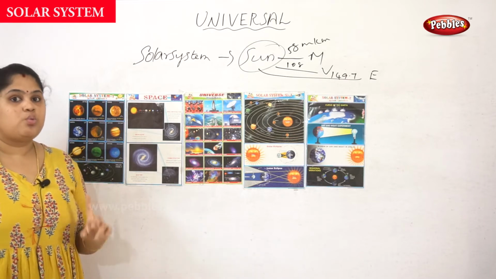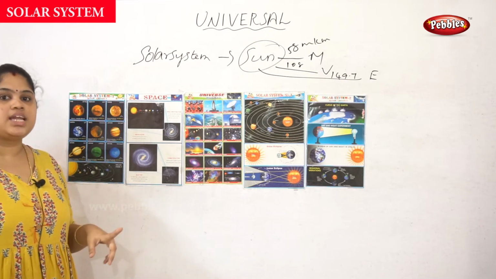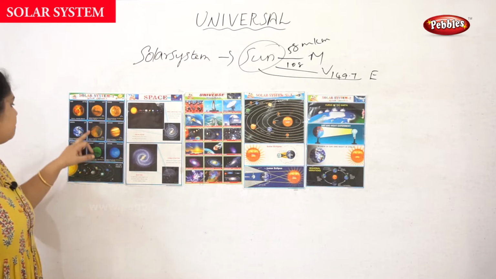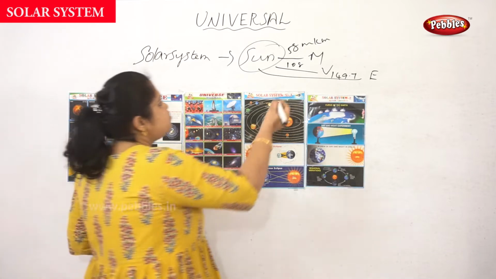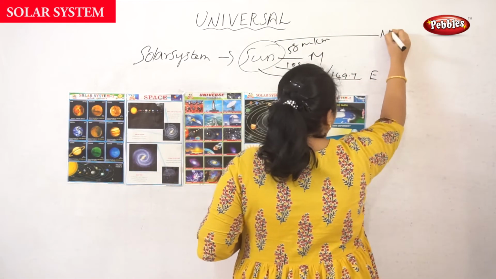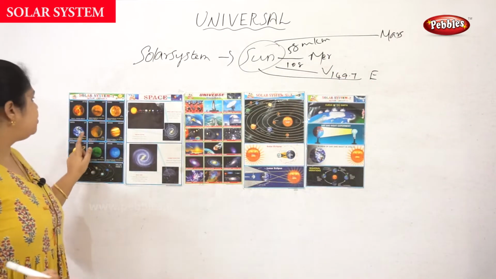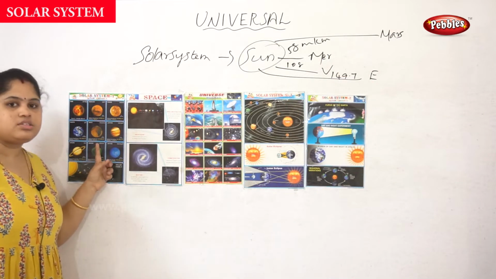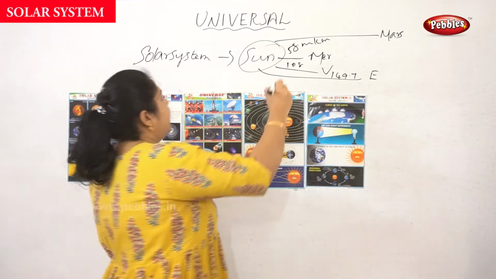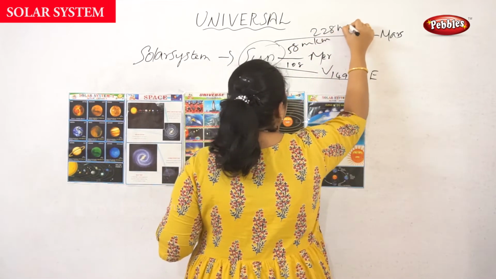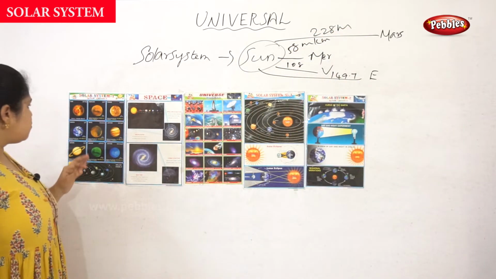Next, Mars. One year on Mars is equal to 687 days. The distance between the Sun and Mars is 228 million kilometers.